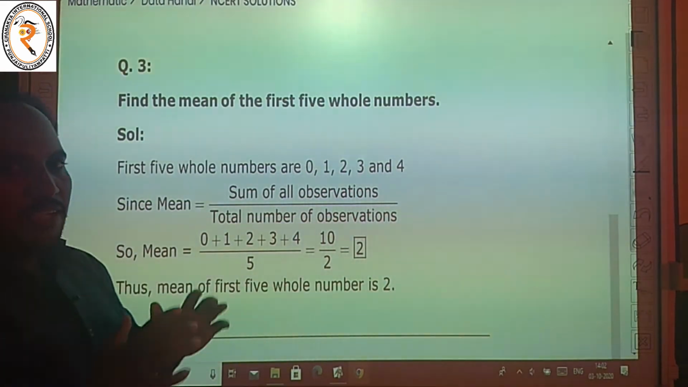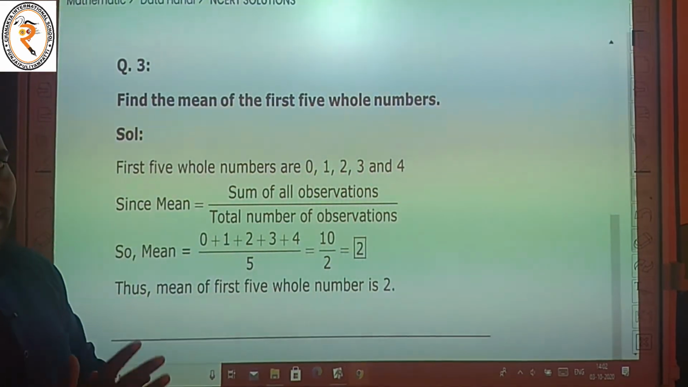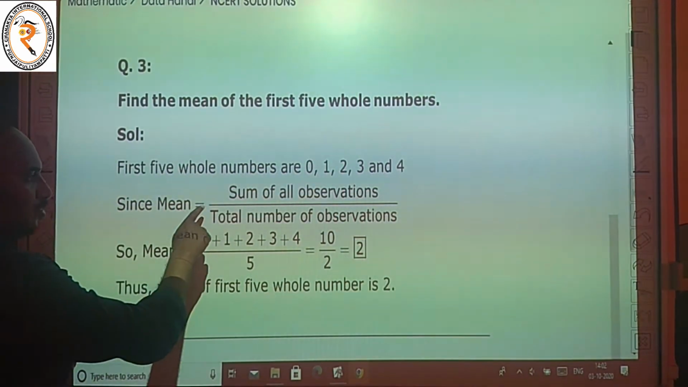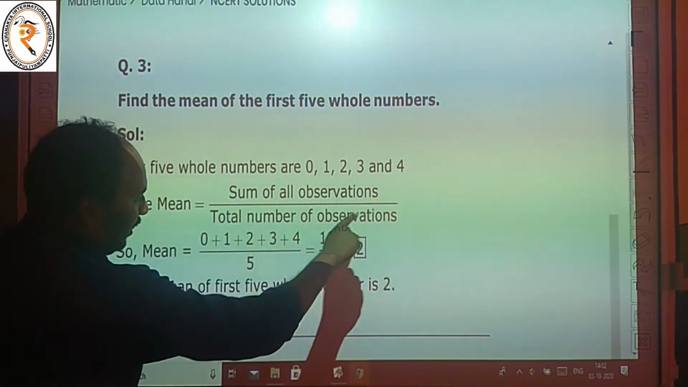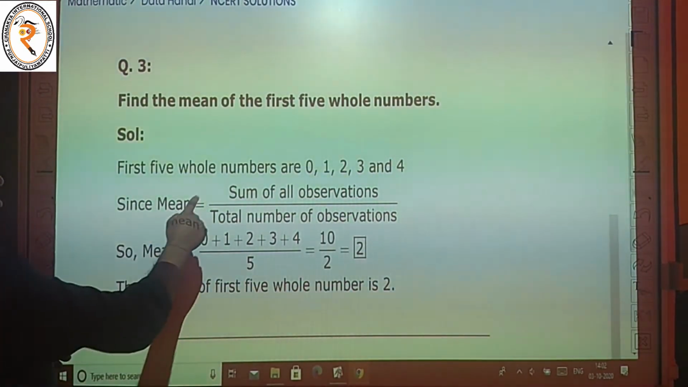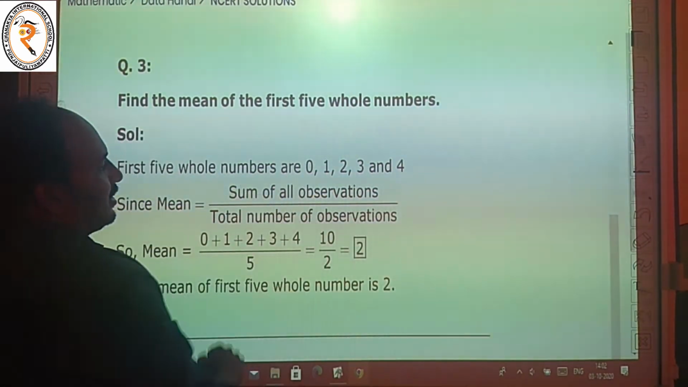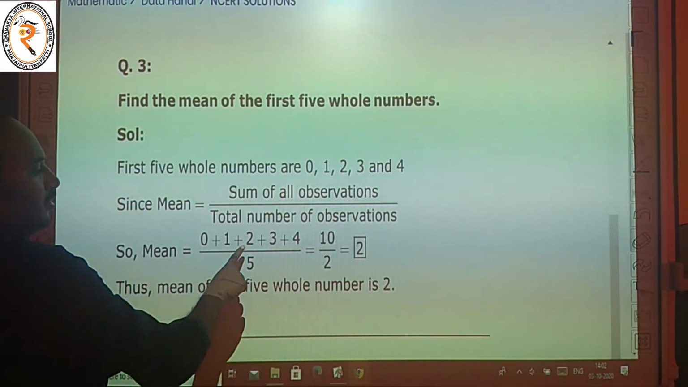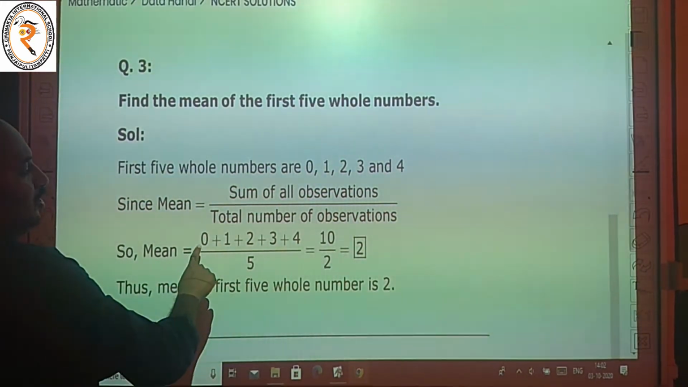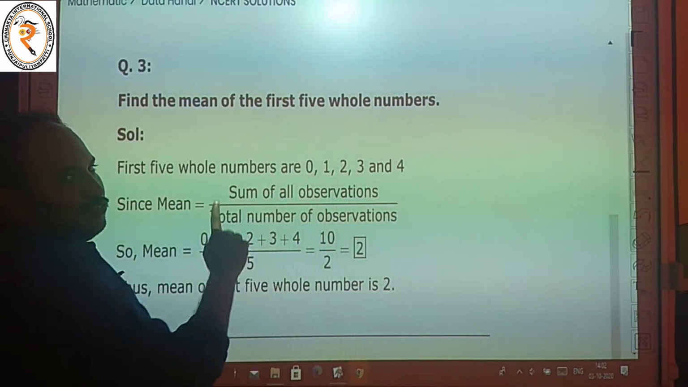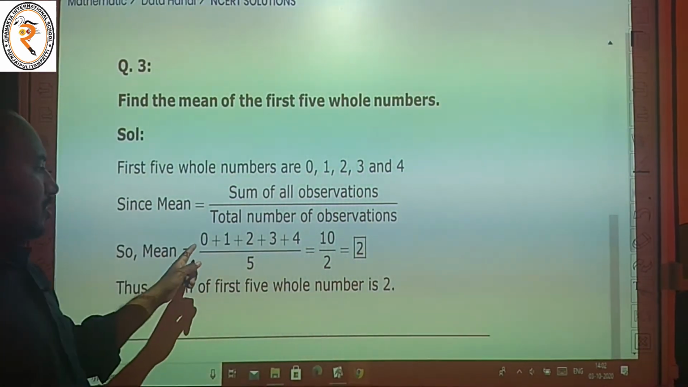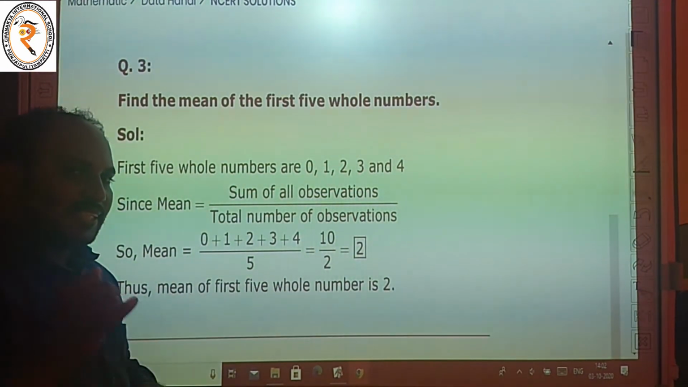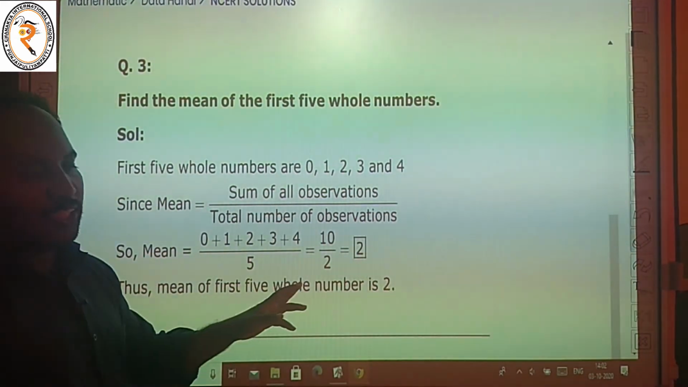Mean formula is equal to the sum of all observations divided by the total number of observations. Sum of all observations, we want to add this: 0 plus 1 plus 2 plus 3 plus 4 is equal to 10. 0 plus 1 is equal to 1. 1 plus 2 is equal to 3. 3 plus 3 is equal to 6. 6 plus 4 is equal to 10.